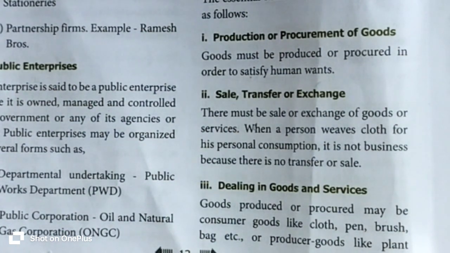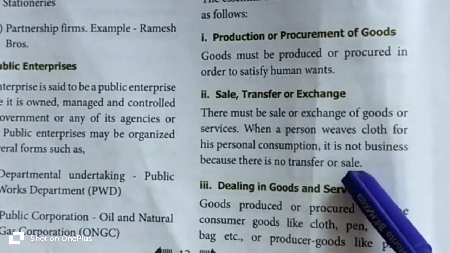The woman prepared the food only for her family with love and care. There is no transfer or sales. But if the same woman prepares food for sale, then that is called business, where food is supplied to the customers from the producer. This is one of the main characteristics of the business.